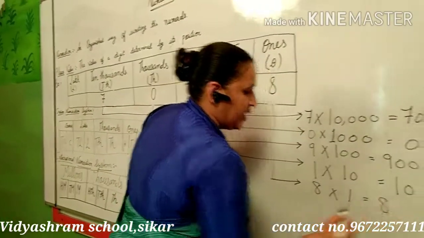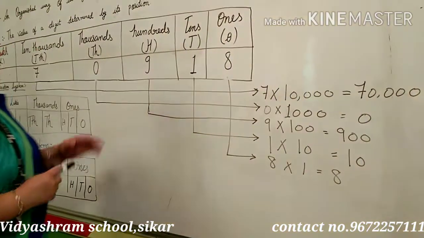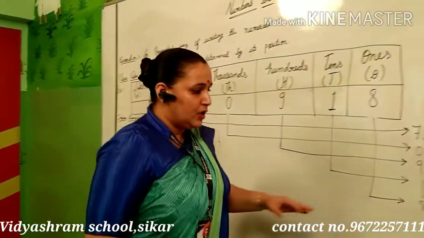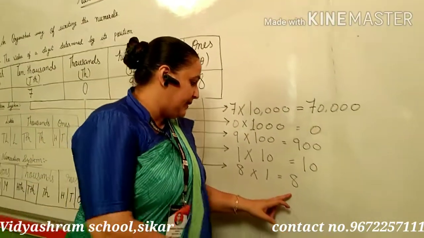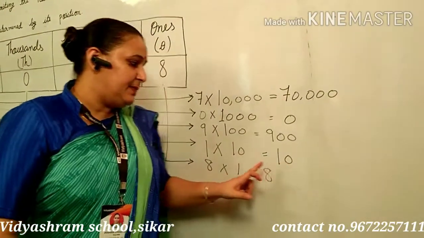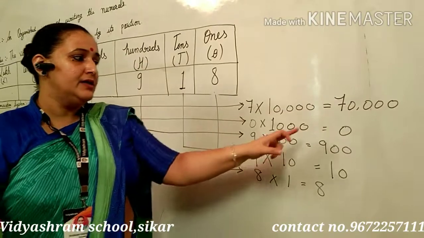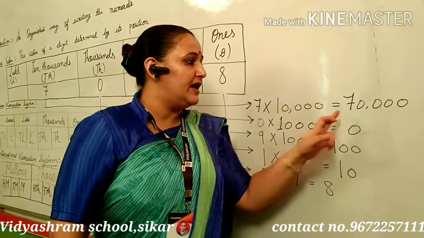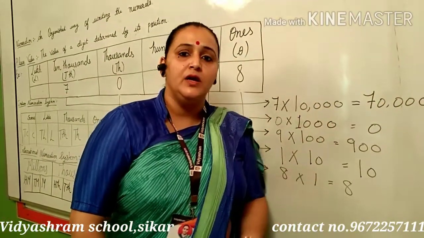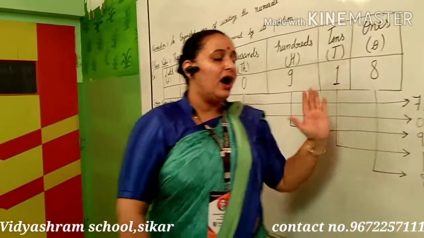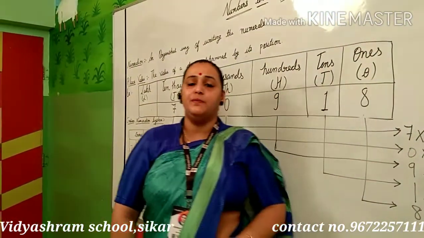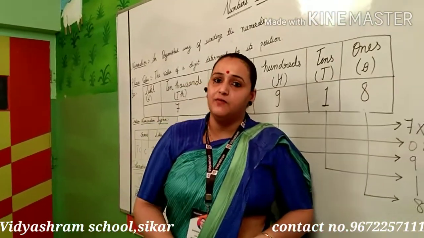Now we have done the place value chart. See here with me: 8 at the place of ones, 10 at the place of tens, 900 at the place of hundreds, 0 at the place of thousands, and 70,000 at the place of 10,000. You have to practice this at home. After practicing, it will be easy for you, students.